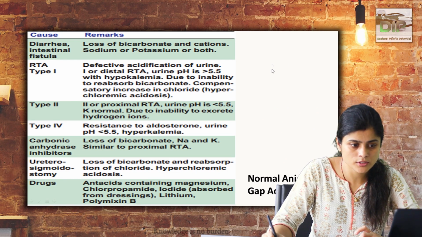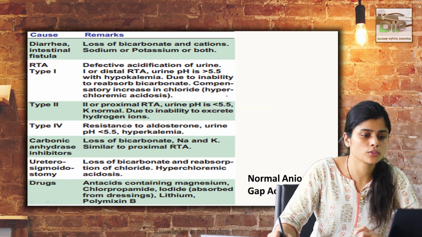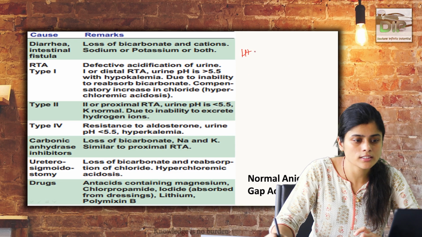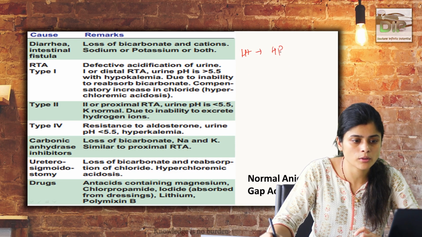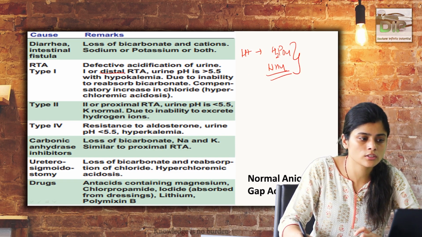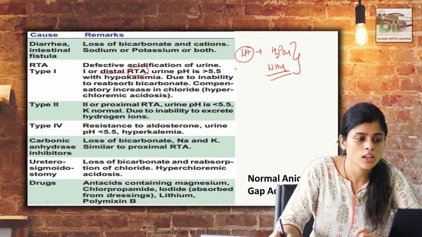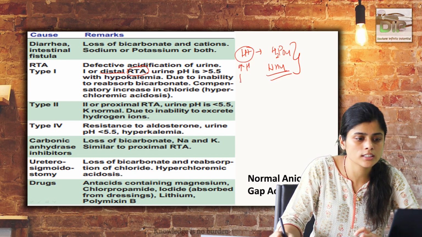Okay, so in renal tubular acidosis type 1, there is a defect in the acidification of the urine. We know that H plus is excreted in the form of dihydrogen phosphate or ammonium ion and other titratable acids, which is mainly done by the distal tubules. If it is defective in distal RTA, urinary acidification and excretion of H plus does not take place, which causes more H plus, leading to a decrease in pH, causing acidosis.